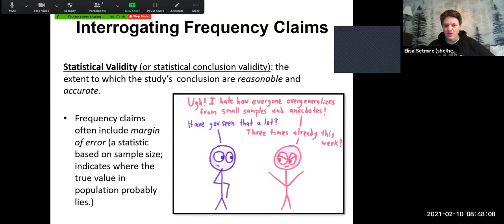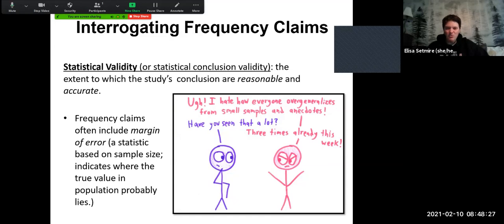Statistical validity is the one that we'll look at the least in this class. It's something that you would look at quite a bit if you were to take a statistics class, but I do want you to know what it is, even if we won't go into it. Statistical validity is the extent to which a study's conclusions are reasonable and accurate in a statistical sense.